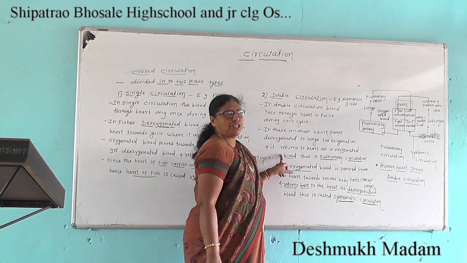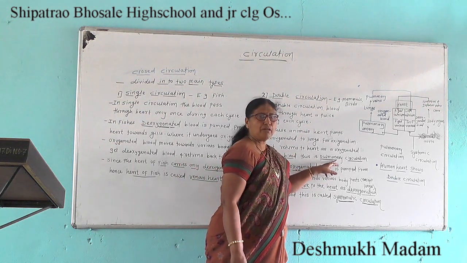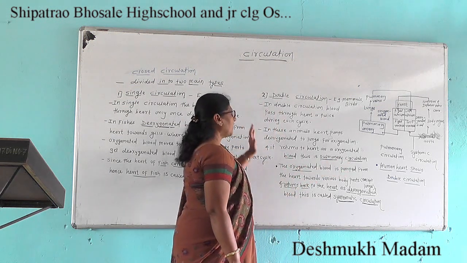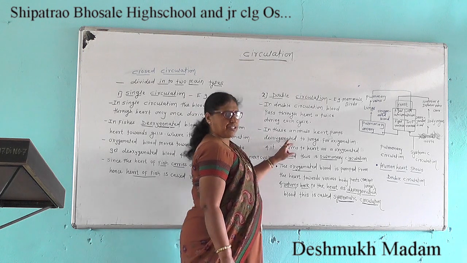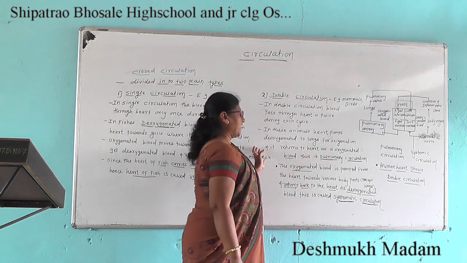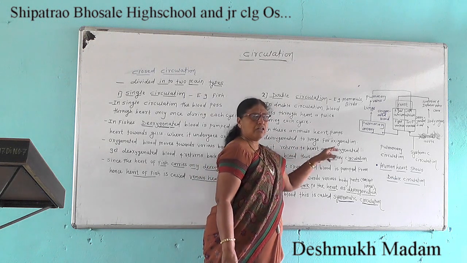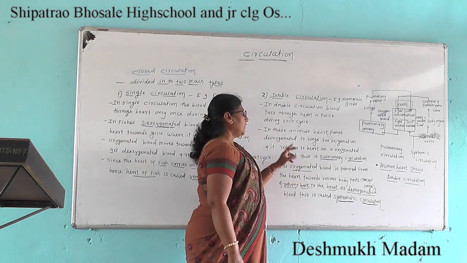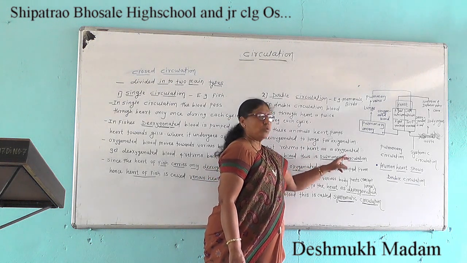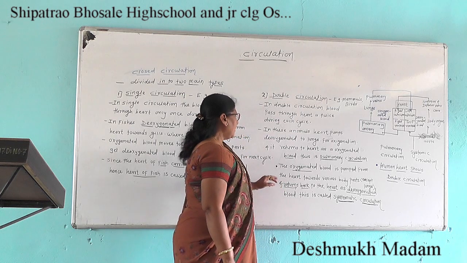This circulation is called the pulmonary circulation.